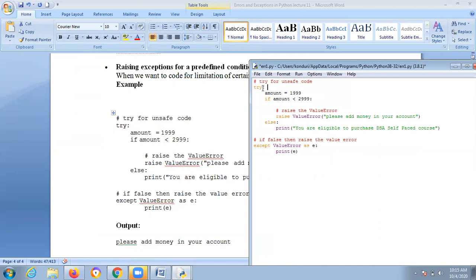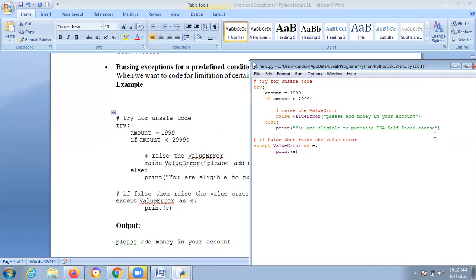First, go to the try block, and next one, amount is equal to 1999. Okay. Next, if amount less than something, what will happen? Every time you have to give colon only. If you miss colon, you'll get error. This is called syntax error. Okay. Amount 1999 less than 2099. That is, please add money in your account. If you are having sufficient amount, you are eligible to purchase.